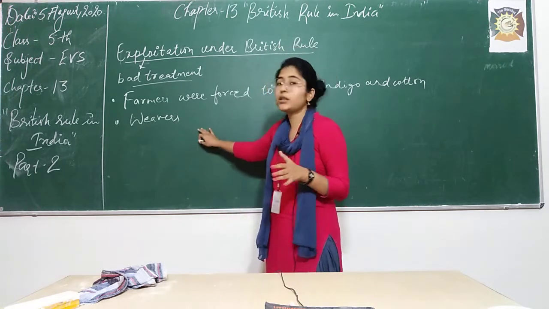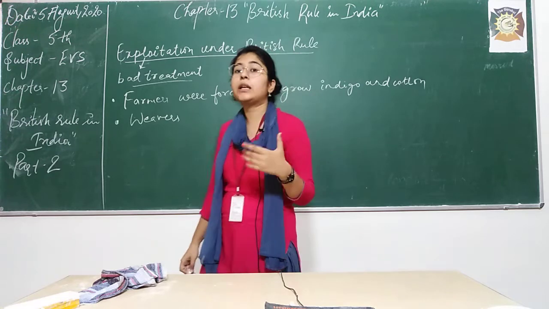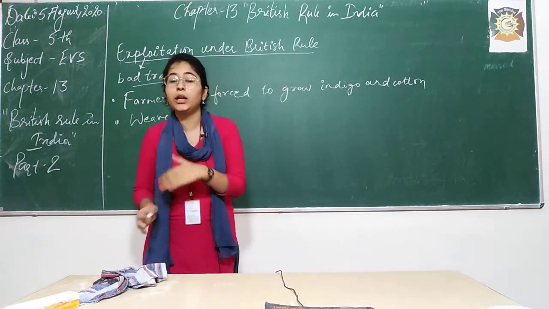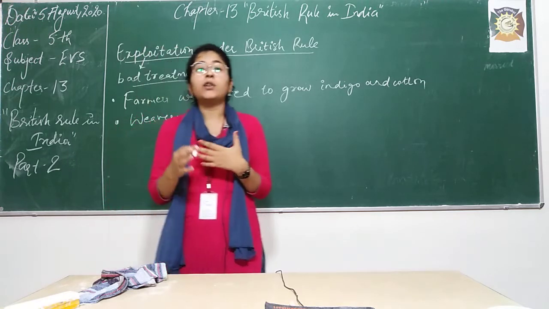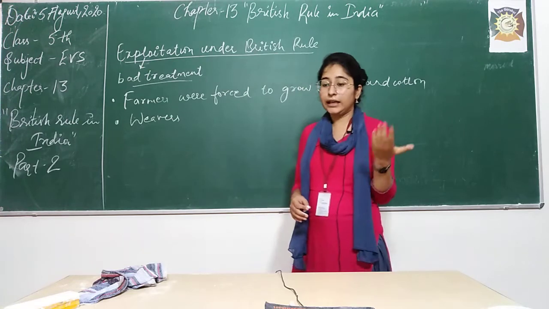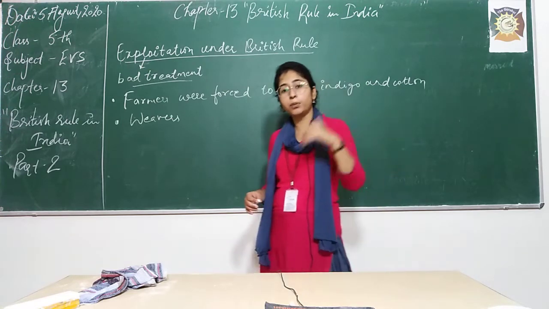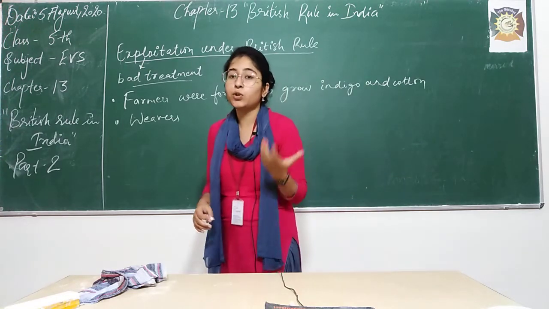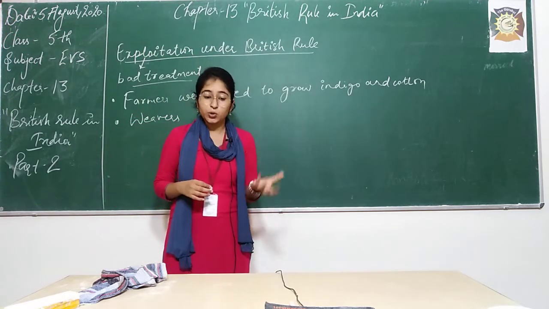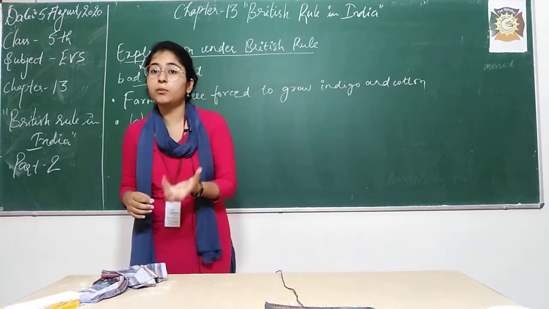The weavers of India used to produce handmade clothes, which were costlier than the clothes the Britishers brought to India, because those were produced on machines. So they were cheaper, and the Britishers sold their cheap clothes in the Indian market.